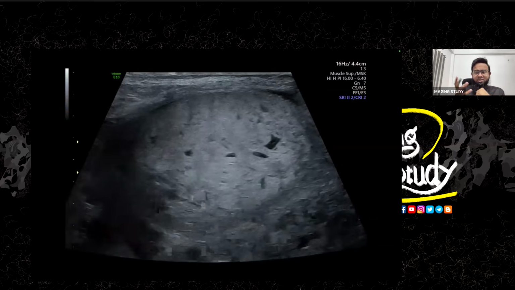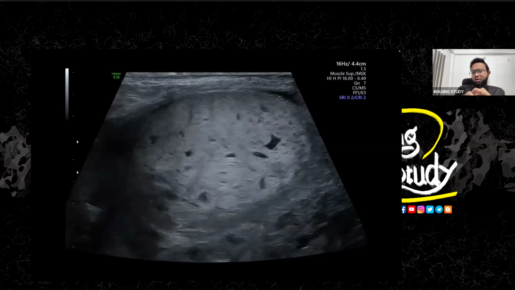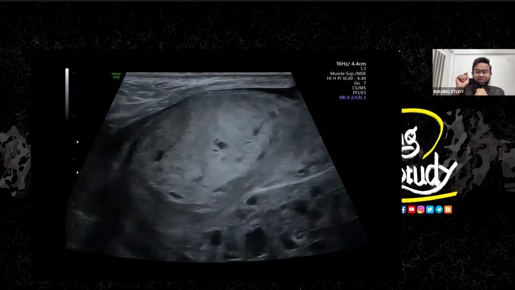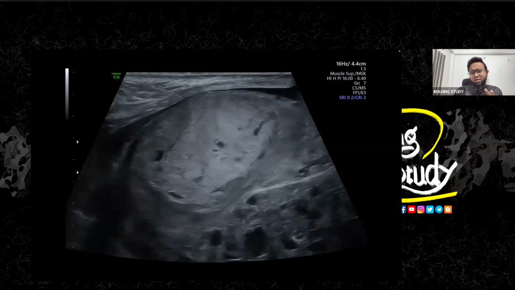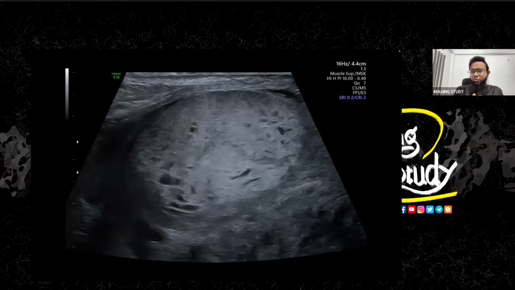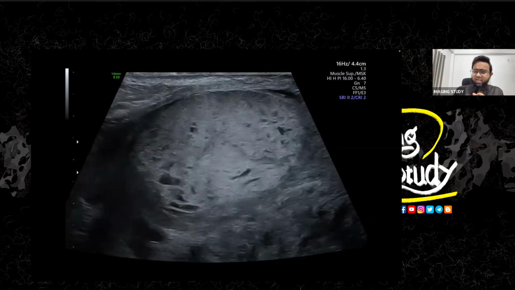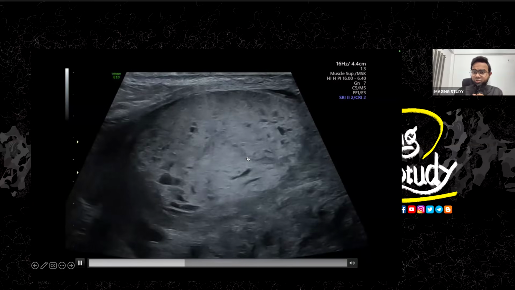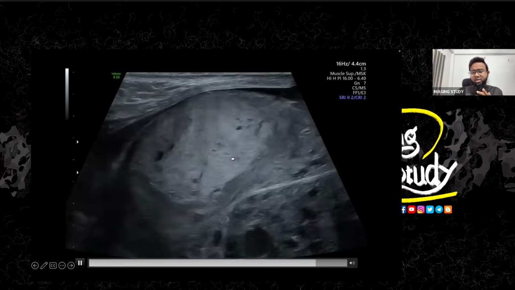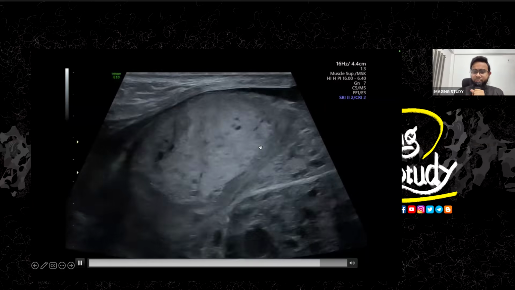I have changed my preset and I use this preset. This is a musculoskeletal ultrasound preset. This preset is very good to search for any tiny calcification. I made it myself, so that's why I know I am using it for searching for calcifications. So there is no calcification here. You can see only the increased echogenicity of the testis and similar echogenicity of the epididymis with diffuse cystic changes.